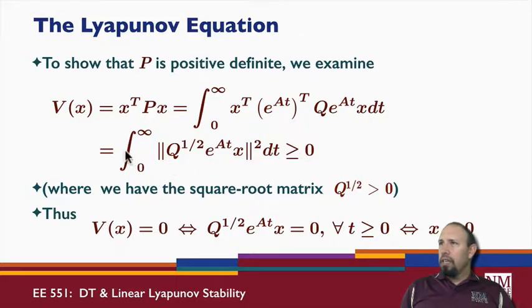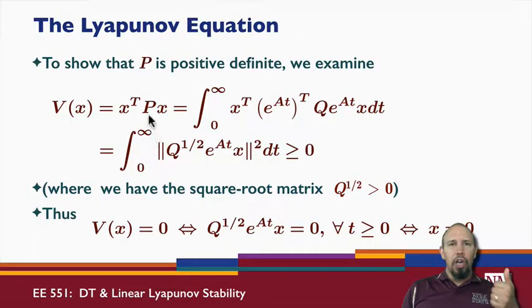For all time, the integral from 0 to infinity of this quantity must be positive or non-negative. I cannot get a negative quantity coming out of this. This quantity is at least 0, probably positive. So for any x, there's no way this can be negative.